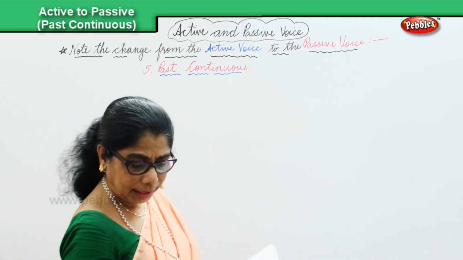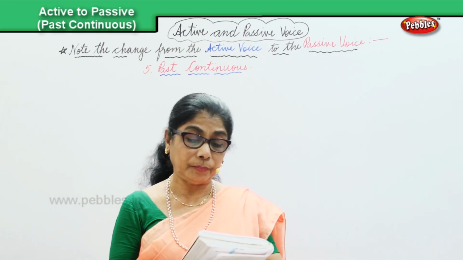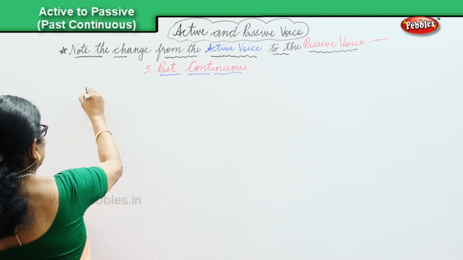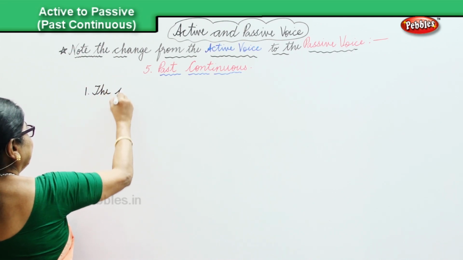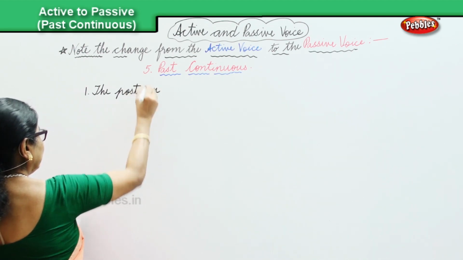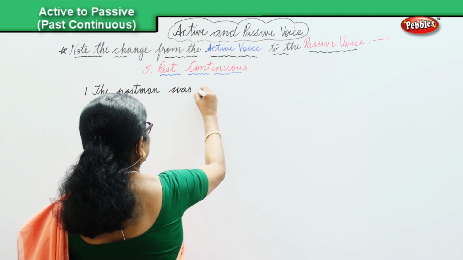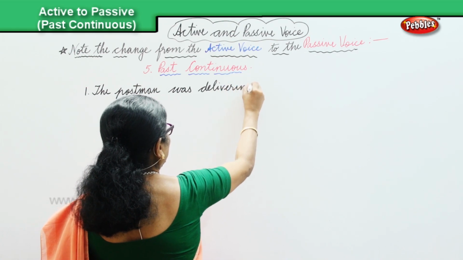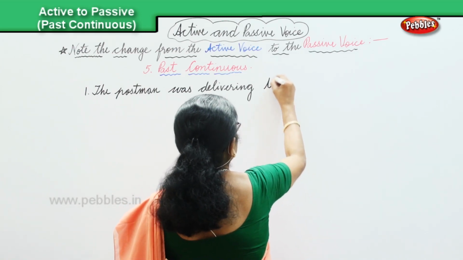And the sentences I have here are: the postman was delivering letters. That's the first sentence. The first sentence is: the postman was delivering letters. The letters.